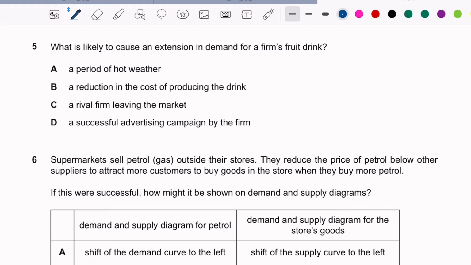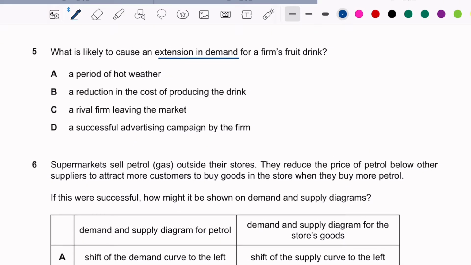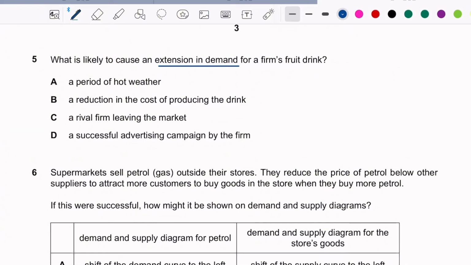Question 5. What is likely to cause an extension in demand for a firm's food drink? Okay, so whenever you see extension or contraction in demand, this means that it is caused by a price factor. So we need to look for the answer that links to price.